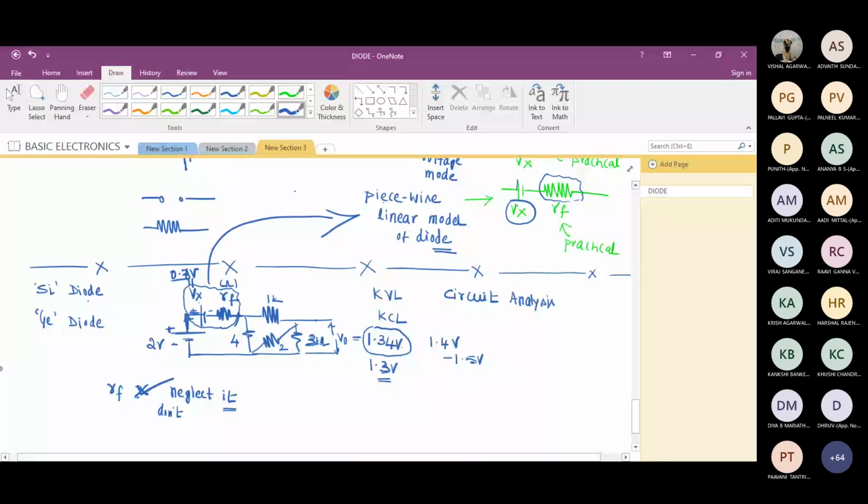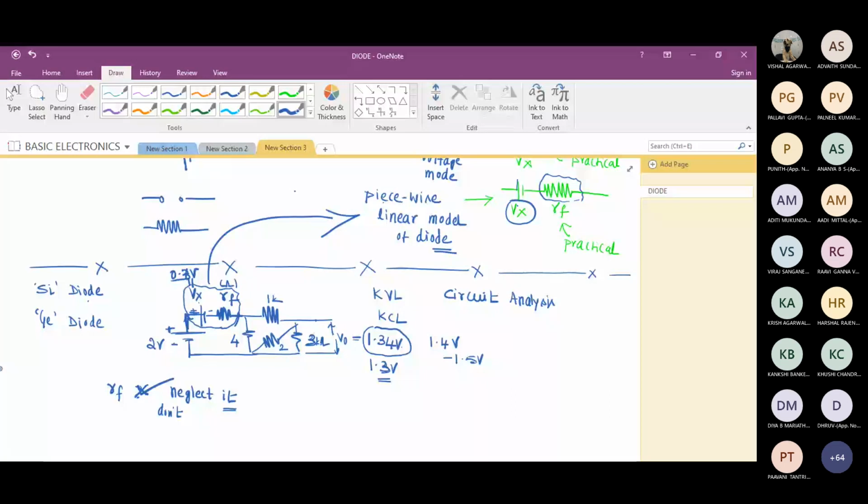So the barrier potential, right? Means what? The minimum potential required to overcome. The minimum required potential to turn on the diode. That's it. Okay. So that will be your Vx, right?